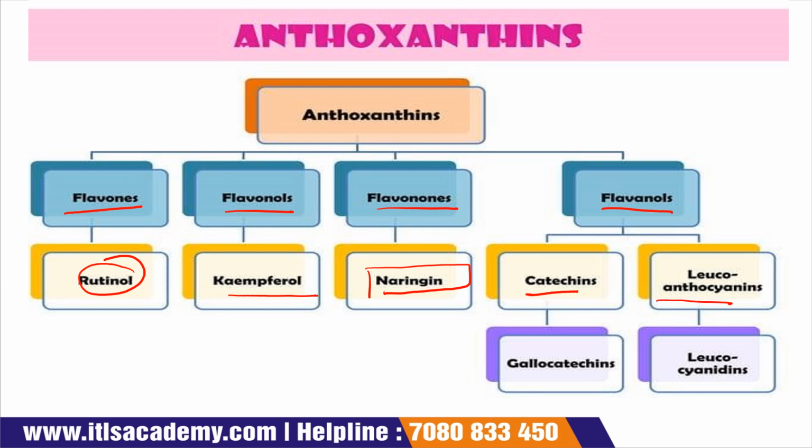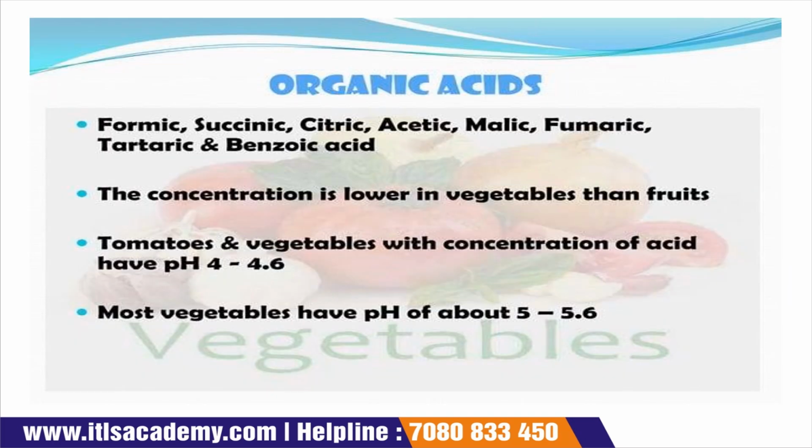These catechins are divided into gallocatechins, and these leucoanthocyanins are divided into leucoanthocyanins. Okay, now come to the next slide.